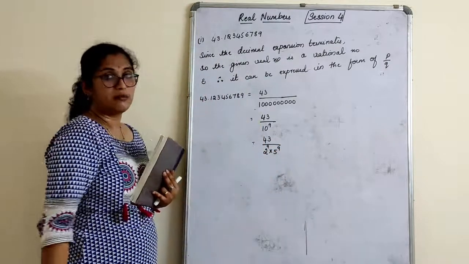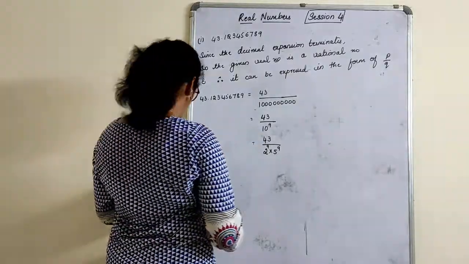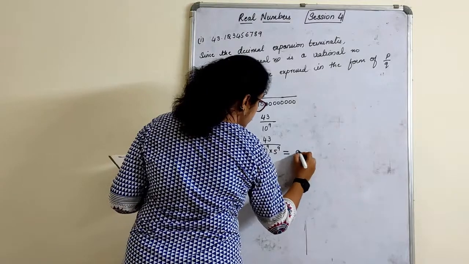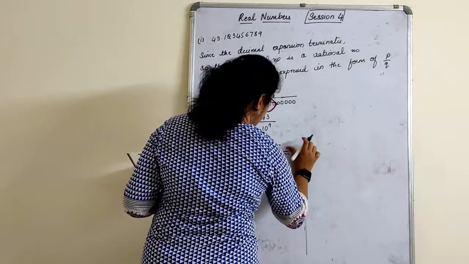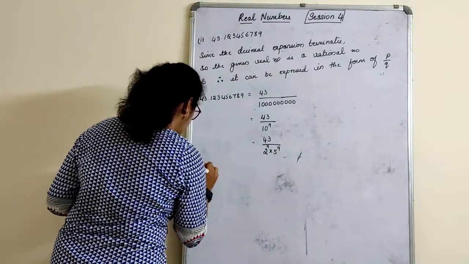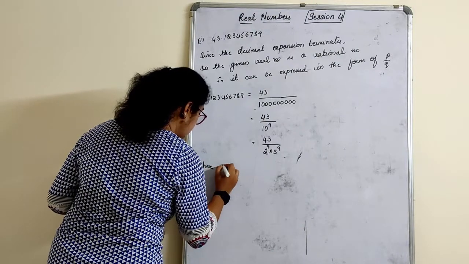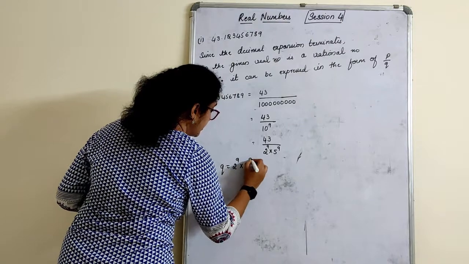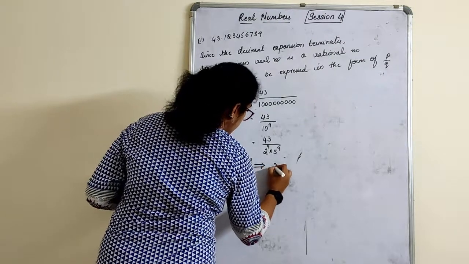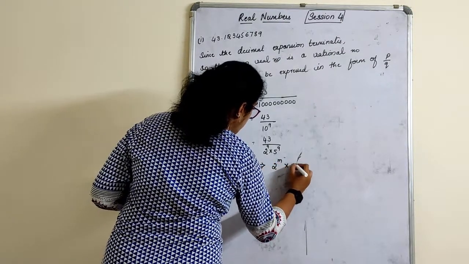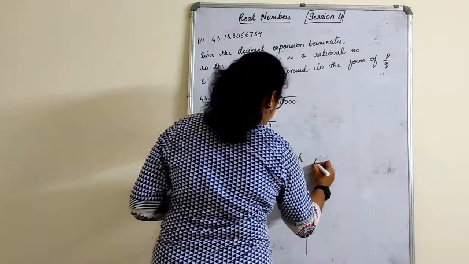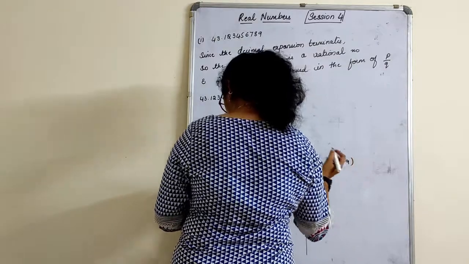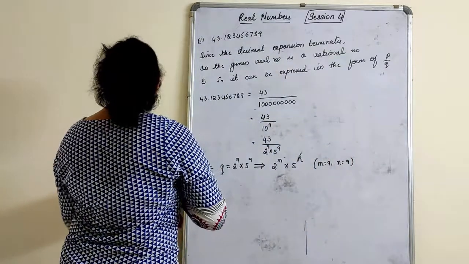See, the decimal is terminating after 9 decimal places, the highest power is 9. We can write here that Q is equal to 2 raised to 9 into 5 raised to 9, that is nothing but 2 raised to m into 5 raised to n, where m is 9 and n is also 9. Therefore, the factors of Q are